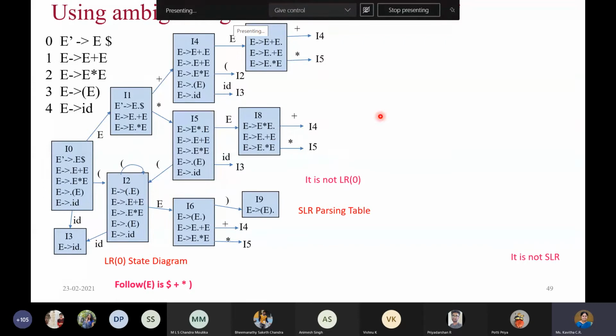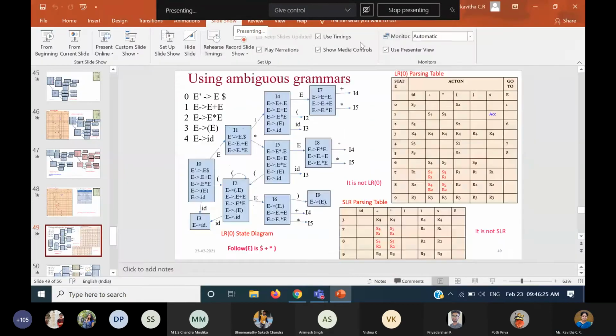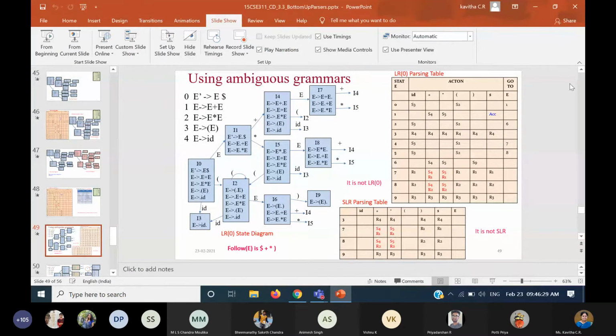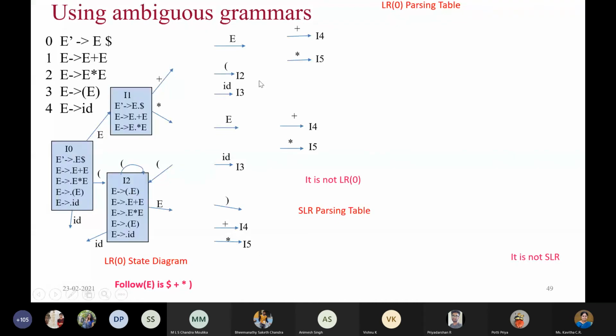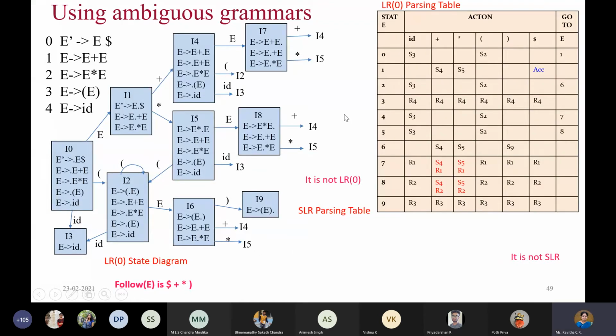So let us see the table now. Already I have constructed the table. Okay, so this is the table for LR of 0. As you observe, at 0, all this you can fill directly.